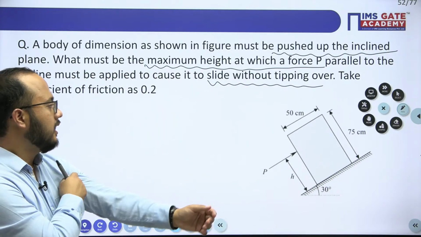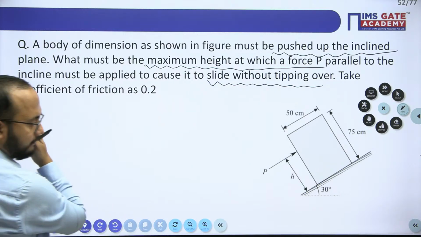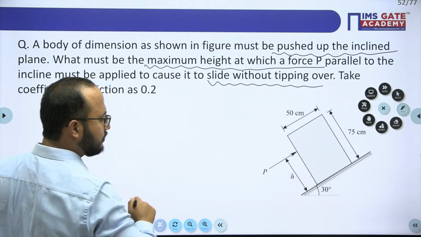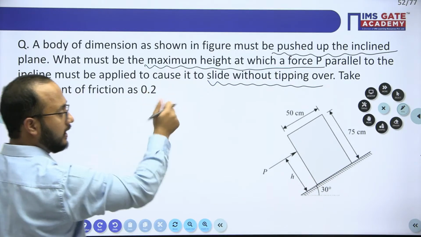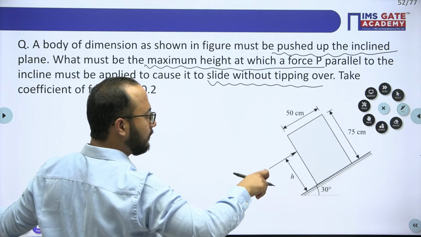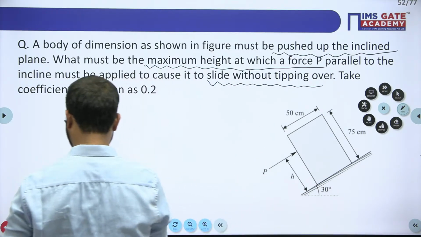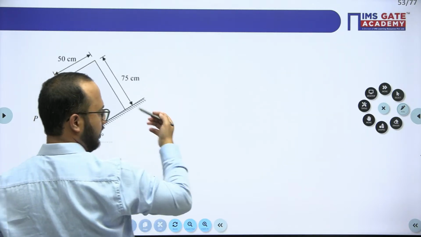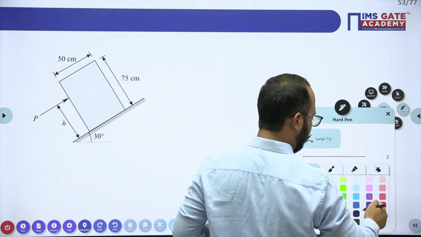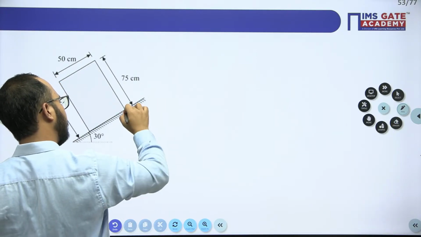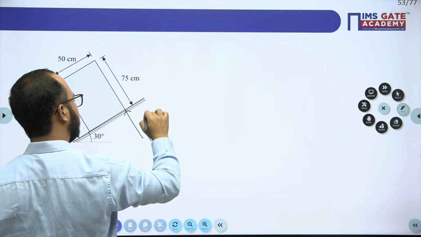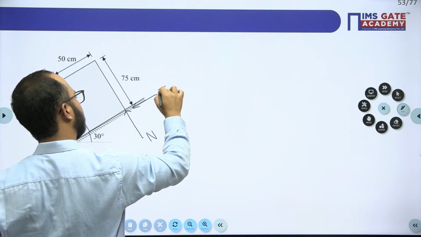For the case of sliding, see what will happen. They are asking for the maximum height, so again we need to apply the limiting case. In the limiting case, the normal will be like this, and the friction force will be like this.